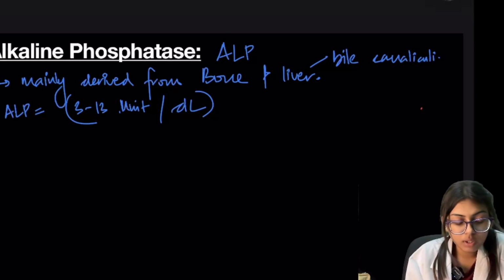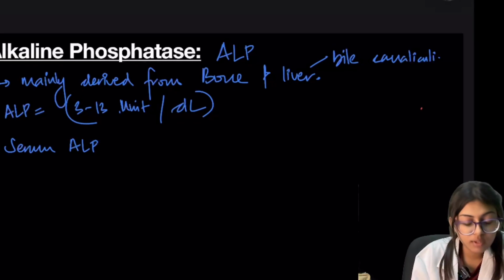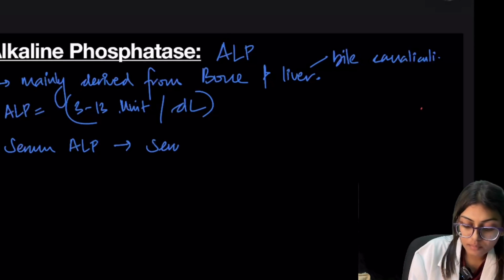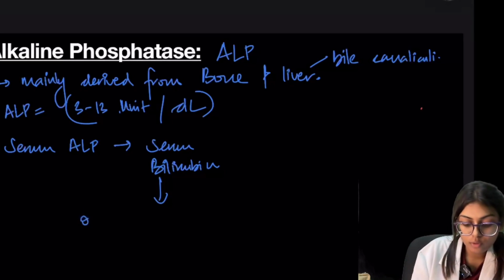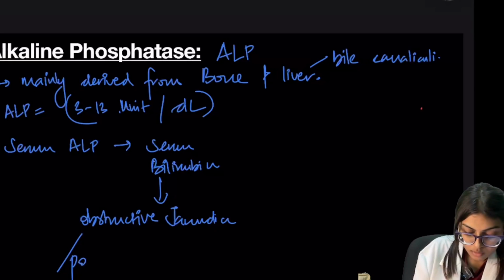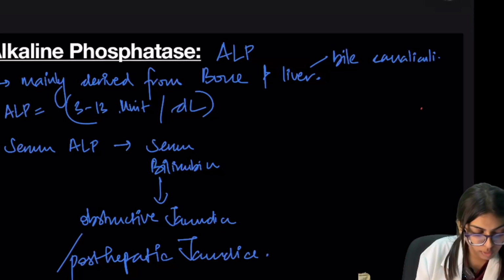If there is a rise in serum ALP, it is associated with elevated serum bilirubin, and which is an indicator of obstructive jaundice, or we can say post-hepatic jaundice.